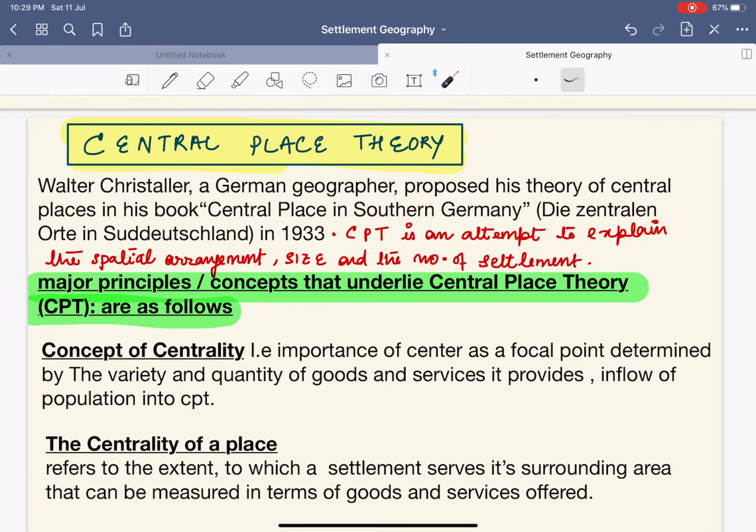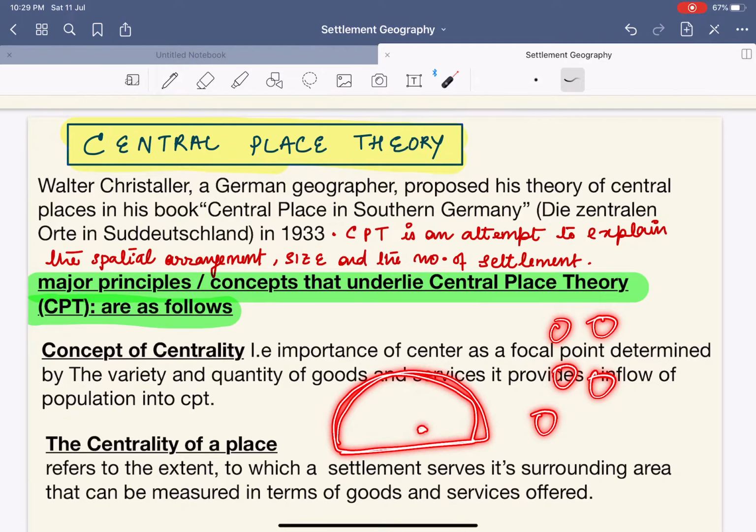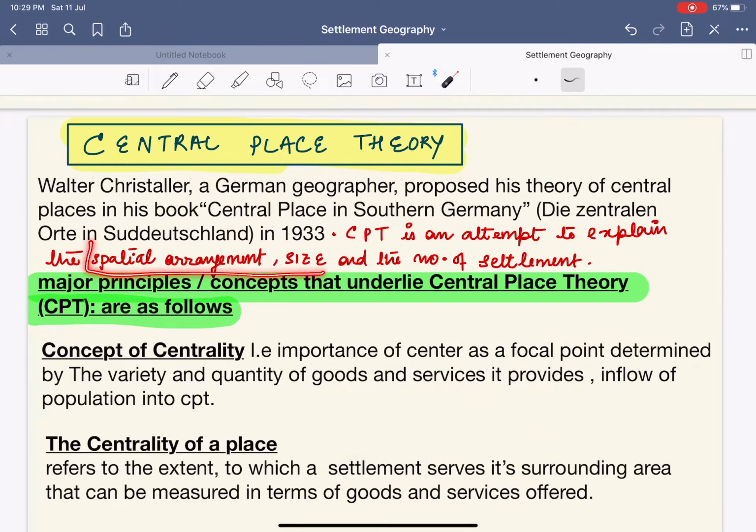What is the spatial arrangement? It means at which space they have been arranged, that is, what is the location on the surface of the earth. On the surface of the earth, I can say Bhubaneswar is right over here. Again I can say Hyderabad is over here, New Delhi is over here. This is what is called the spatial arrangement. Size means what is the area, and number of settlements means how many settlements are there.